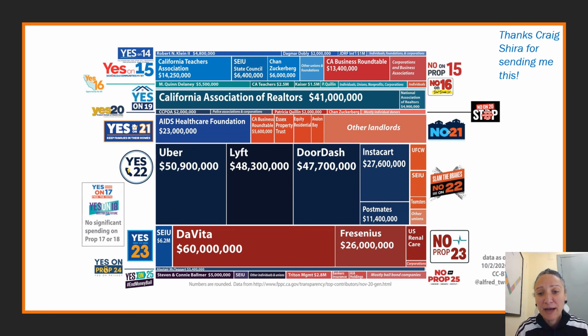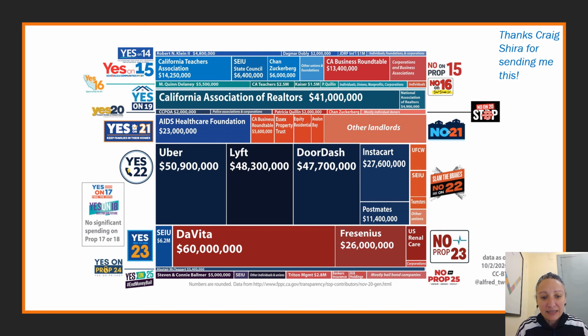Let's look at Prop 21. This is the Rent Control Initiative. Interestingly, the AIDS Healthcare Foundation is really big behind it. They're putting $23 million behind yes on 21. Who's against it? The California Business Roundtable and other real estate interests. And you guys can see right here in the blue for Prop 21, the AIDS Healthcare Foundation has raised $23 million, but the No on 21 group has raised more.